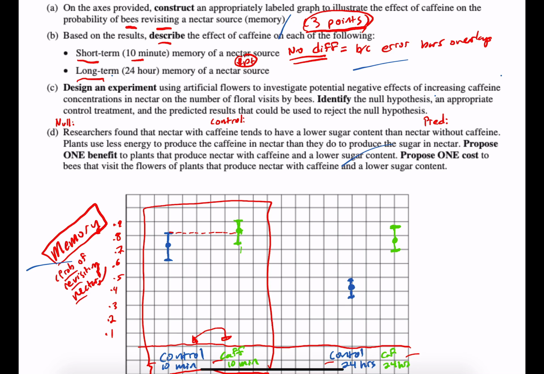Now, for long-term, 24 hours, now when we look at these two groups of data, yes, the mean of the caffeine is definitely much, much greater on the caffeine returning 24 hours as opposed to the probability of returning in the control group. Not only is the mean much higher, but when you look at those error bars, they don't even come close to overlapping. So you would make a claim based on the results describe the effect of caffeine. You would say that the caffeine does increase the probability of returning.